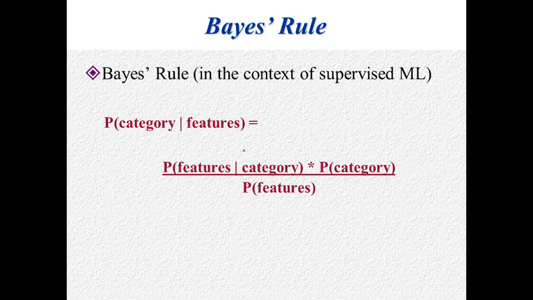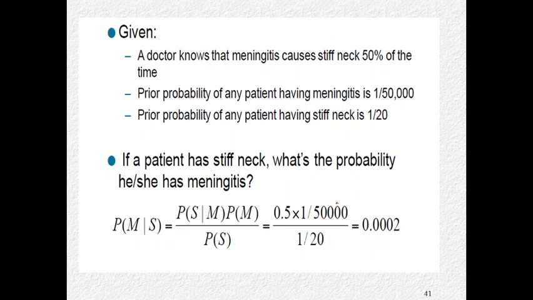When a new customer enters the shop, depending on the age and income, we want to put a label on that person, whether he is going to buy the computer or not. Here the features are age and income, and the category will be binary. Then it will be probability of features. According to Bayes theorem, we can rephrase it as probability of features given category times probability of the class category, divided by probability of features. This is how we are going to apply Bayes rule in this context.